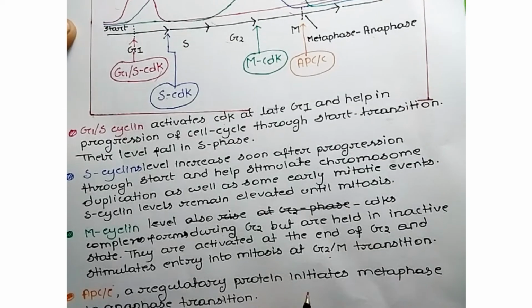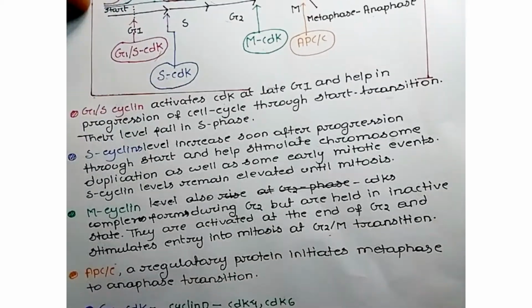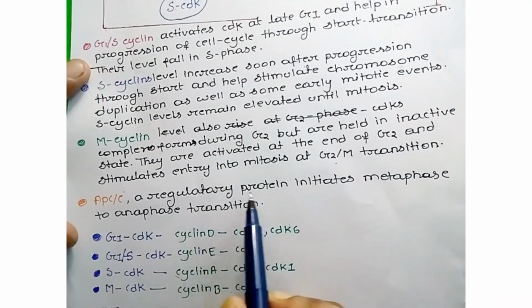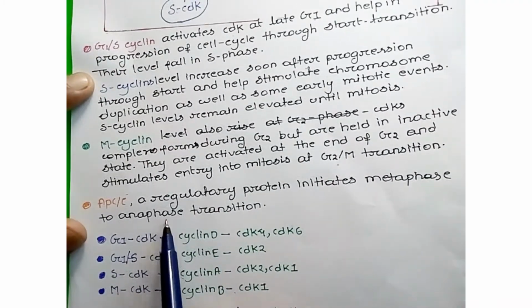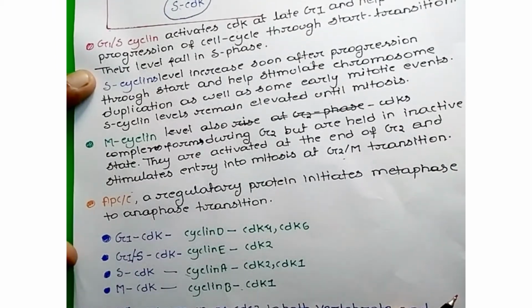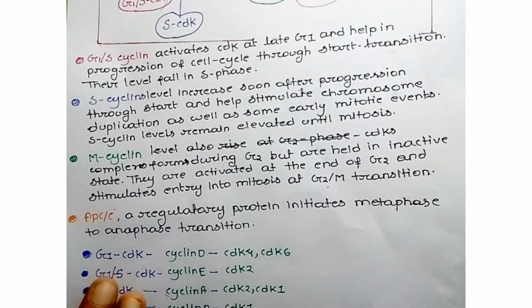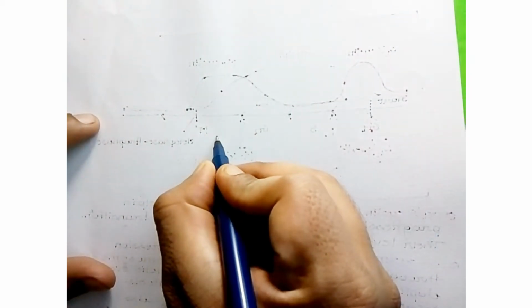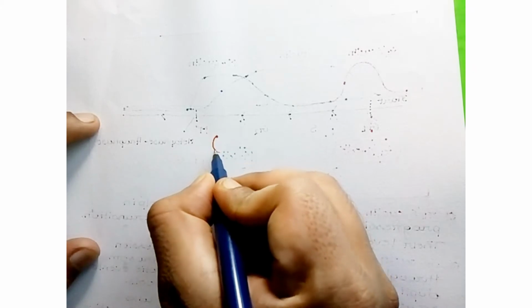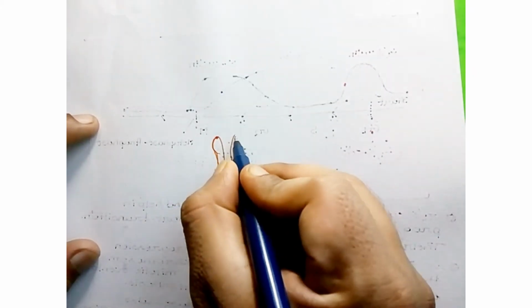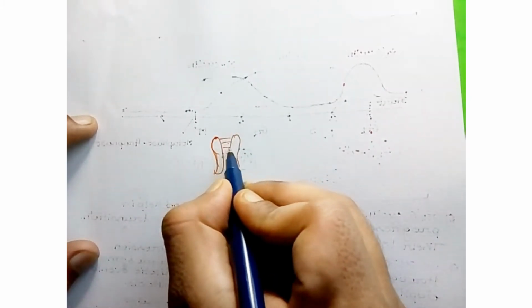Now APC, what is APC? APC is a regulator protein that initiates the metaphase to anaphase transition. To understand the role of APC shortly, suppose these are two sister chromatids.